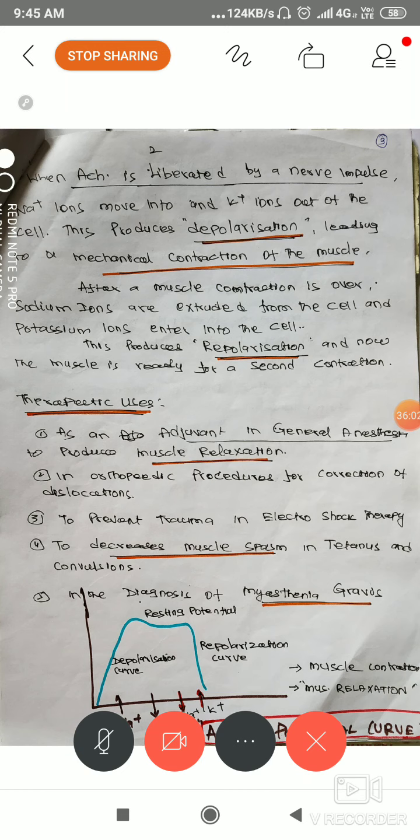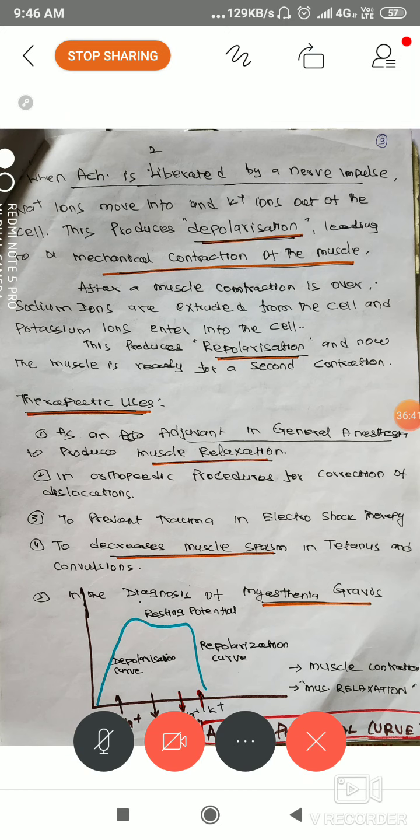After muscle contraction, it again goes to relaxation. Suppose you imagine doing exercise, bending and standing: muscle contraction, then relaxation. While relaxation, after muscle contraction is over, sodium ions are extruded out from the cell and potassium ions enter into the cell. I'm reading the second paragraph. After muscle contraction is over, sodium ions are extruded outside the cell and potassium ions enter into the cell. This produces repolarization. So on repolarization only, it is called muscle relaxation.